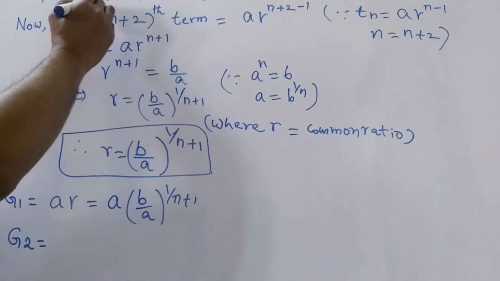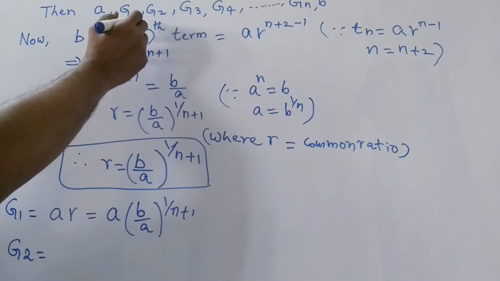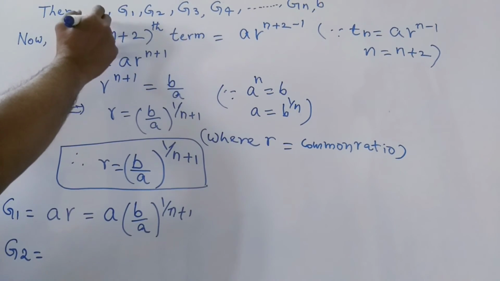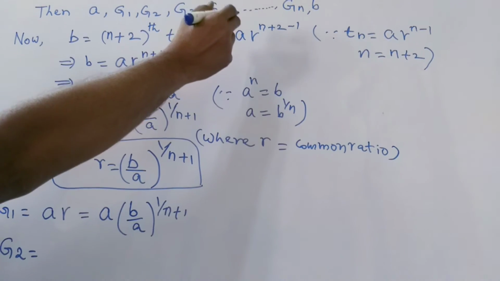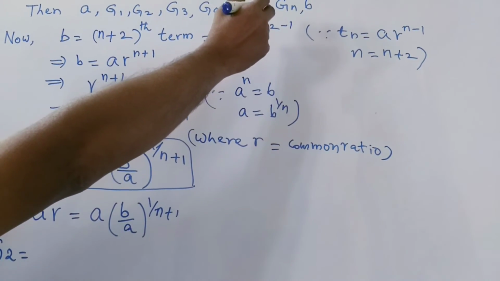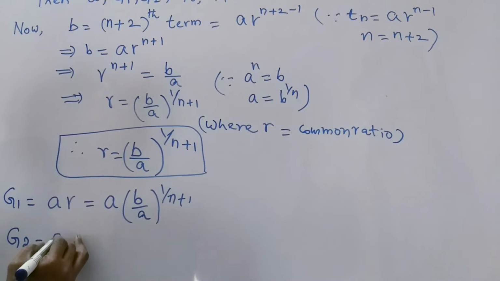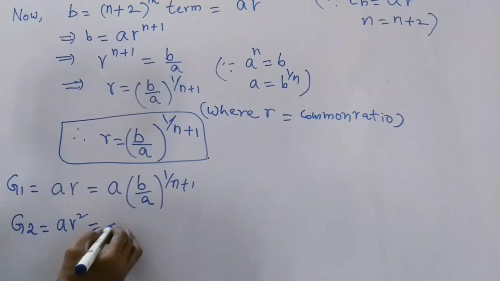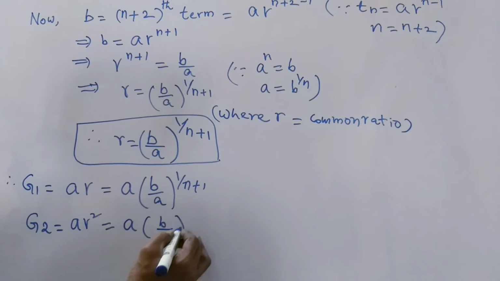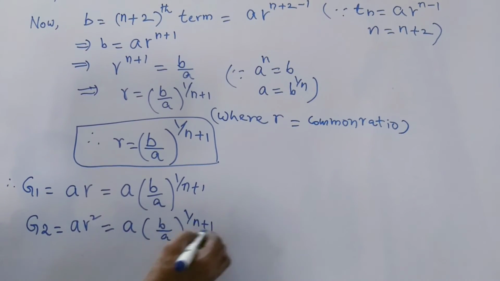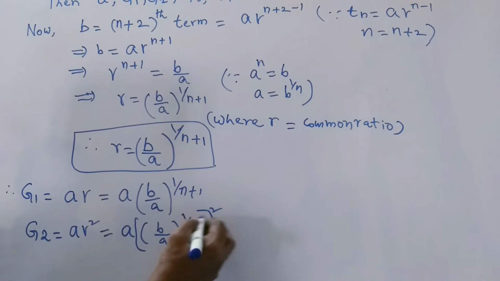Next, similarly, G2 is the third term in the geometric progression, which is ar square. Then come ar cube, ar to the power of 4, ar to the power of 5, and so on, up to ar to the power of n minus 1, then Gn, and the last term is b. So G2 is equal to ar square, which is a into r square, using the value of r.